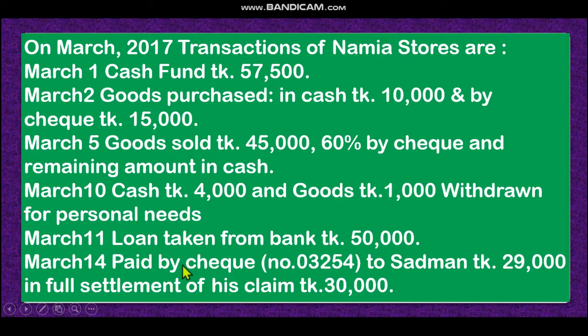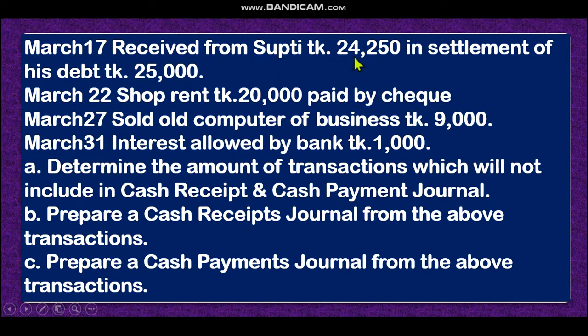Paid by check, that means our cash payment, not cash receipt journal. Received from Shupti 24,250, in full settlement of his debt, 25,000 taka. Dear student, Shupti is our debtor, our account receivable of 25,000. But instead of that, we received 24,250. That means 750 taka is discount. Let's see the solution.